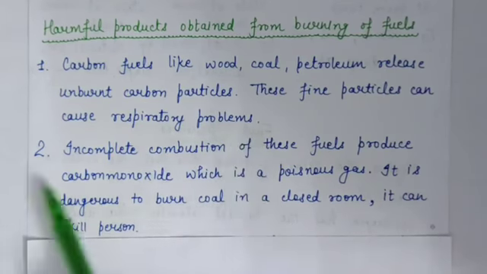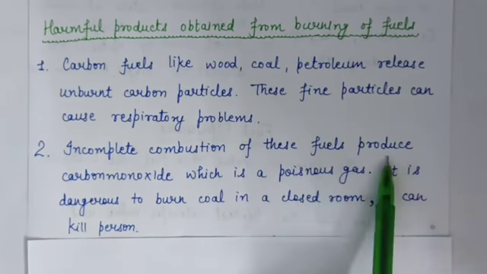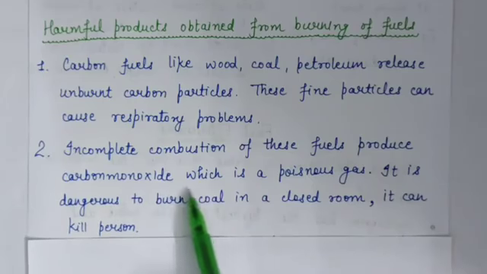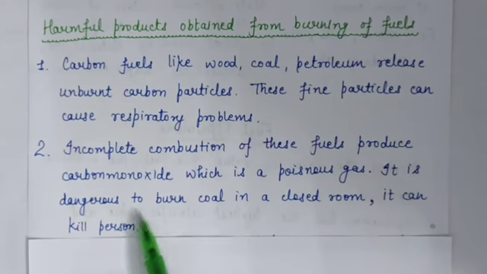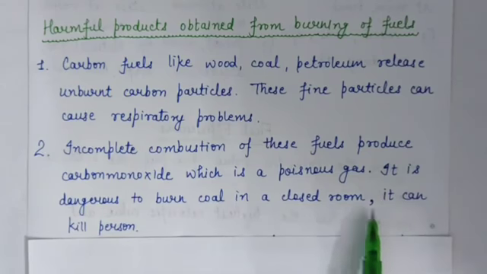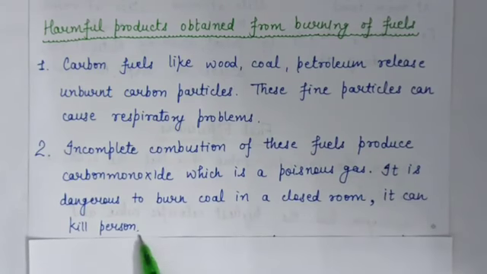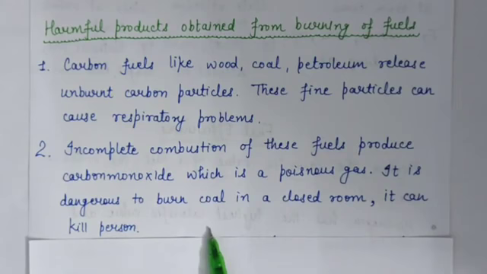Second, incomplete combustion of these fuels produces carbon monoxide, which is a poisonous gas. It is dangerous to burn coal in a closed room. Why? Because it can kill a person. It means incomplete combustion of carbon containing fuels like petrol, kerosene and diesel will produce carbon monoxide, which is a poisonous gas.